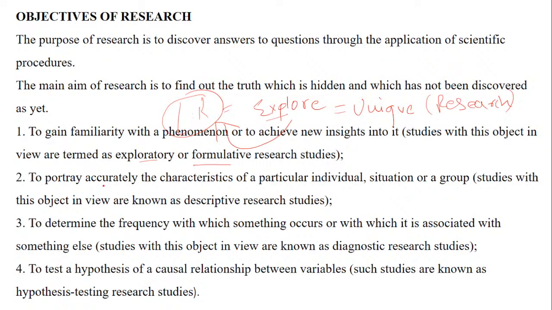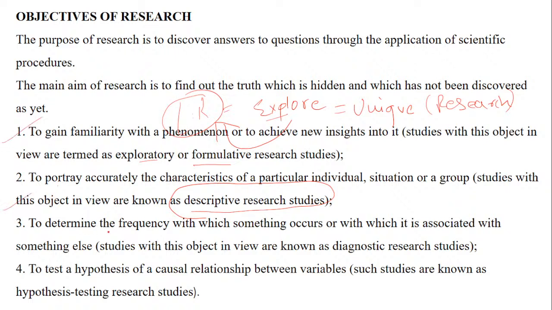Now, to portray accurately the characteristics of a particular individual, situation, or group. When we talk about portraying the characteristics of a particular individual, situation, or group, it indicates studies with this object in view, and these are known as descriptive. So irrespective of whether you are doing qualitative or quantitative research, you need to describe things and be close to your variables. In this sense, the objective of research is to describe your research very well.